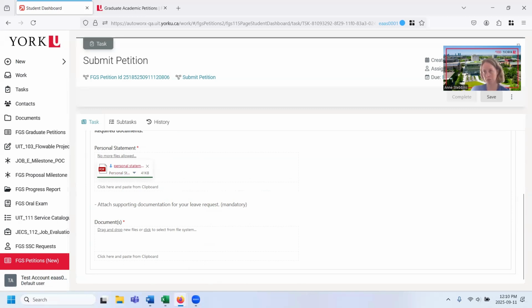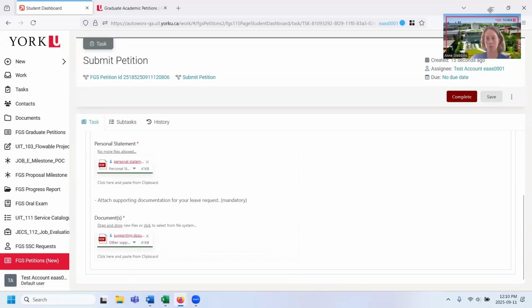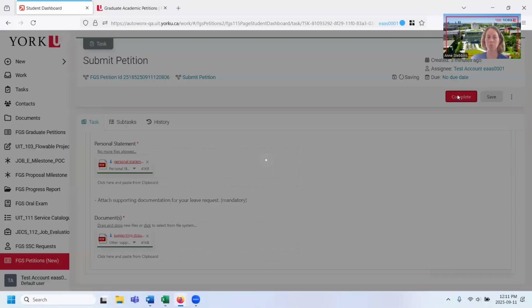Here again, just one supporting document is being requested. So I'm going to put one there. And then you'll notice in the top right that this button becomes available because I filled everything out. And so I'm going to go ahead and press that complete button.